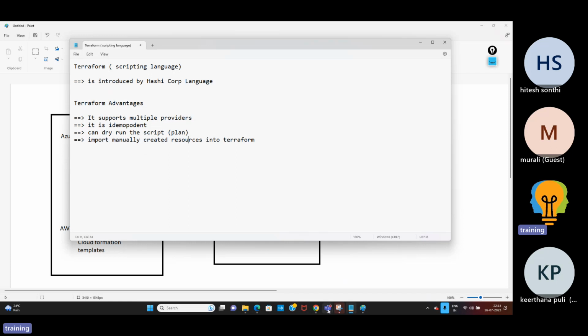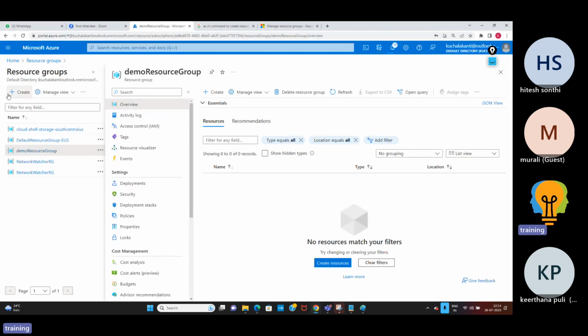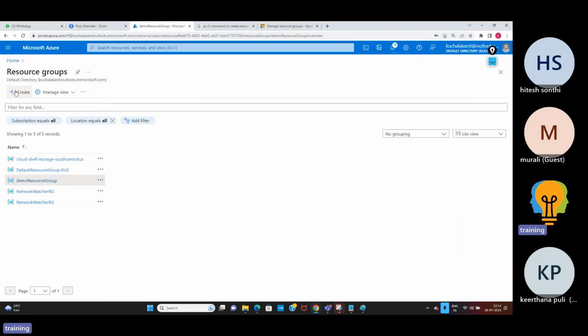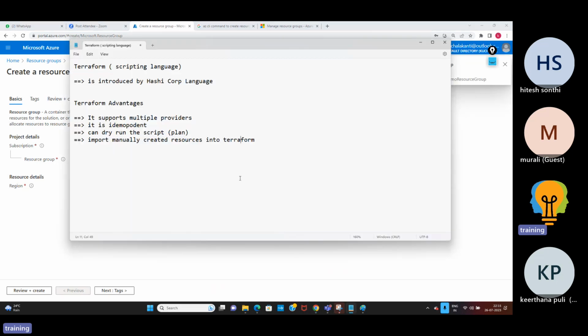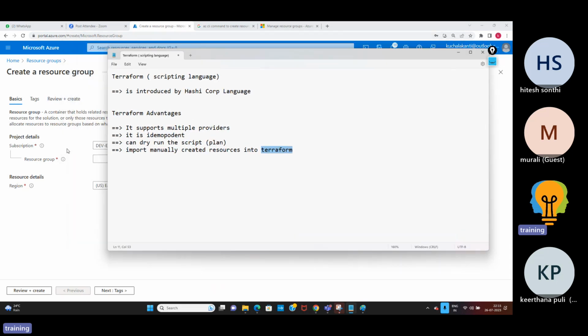You should not create any resources manually. In case you create resources manually, you cannot manage them via Terraform. So to manage by Terraform, you need to import this resource group into Terraform. Then you will be able to manage it. So Terraform has an advantage that you can even import manually created resources under Terraform.